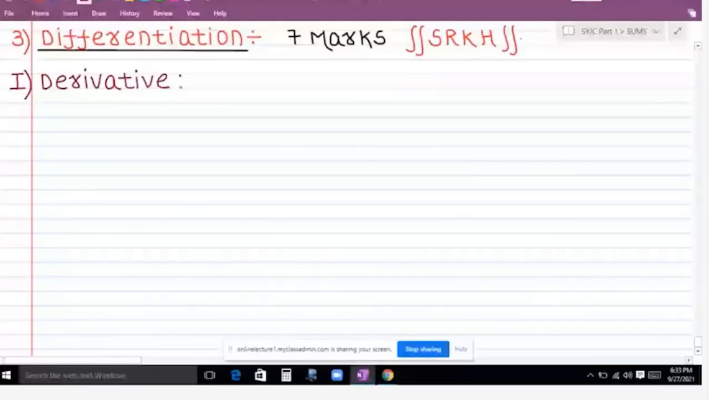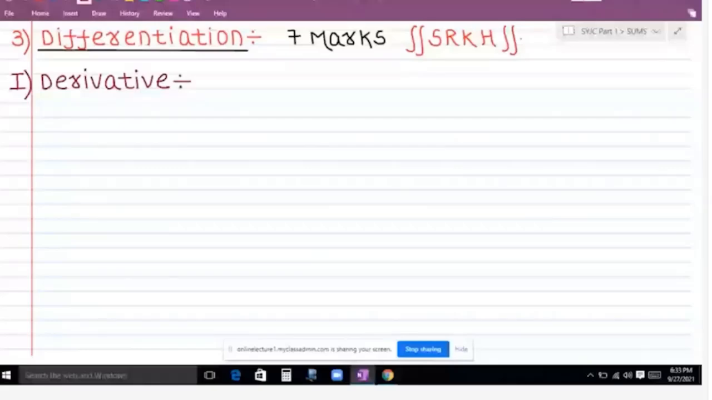so ready. The first thing which we are going to study over here is what is the meaning of the term derivative. What is the meaning of the term derivative? Everyone listen carefully here. What is a derivative? So derivative is defined